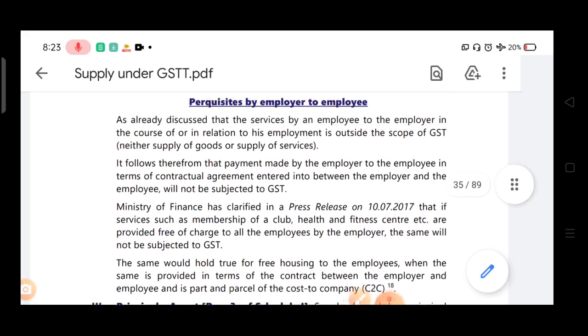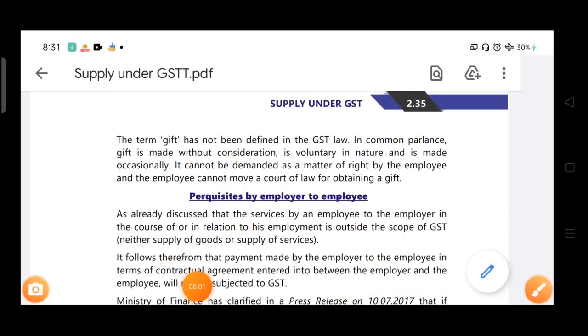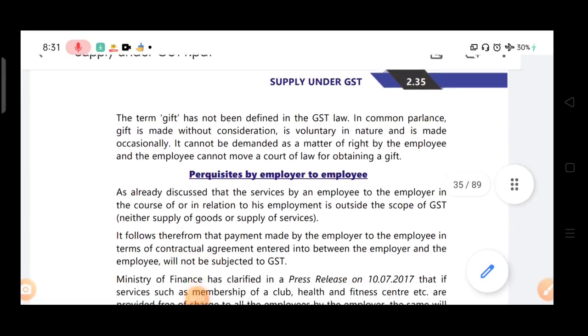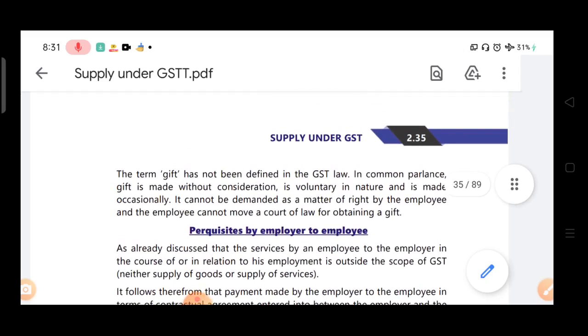Okay, so this completes our part 2 of this chapter, supply under GST. So the next part you will get very soon. So this completes our part 2, and part 1 we have already done before, with detailed discussion.